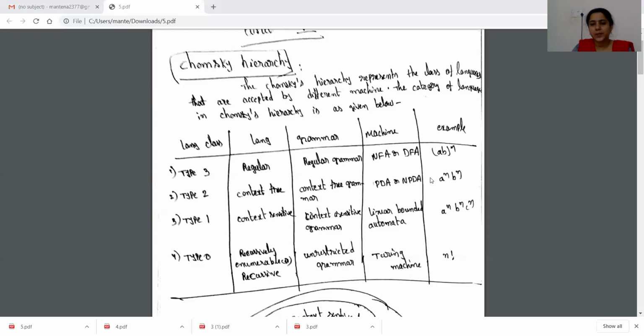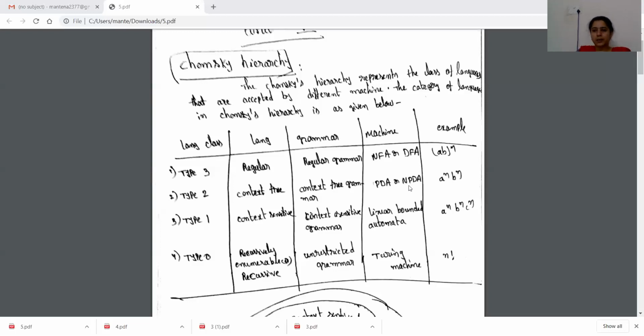But the difference between w w power R and w c w power R is that w c w power R is a language accepted by the push-down automata, but w w power R is a language accepted by the non-deterministic push-down automata. Why?